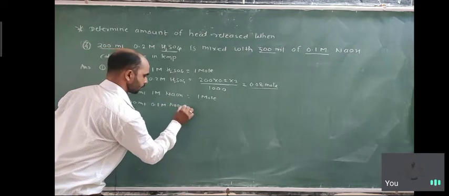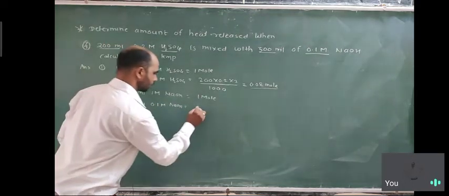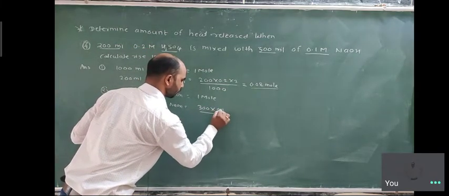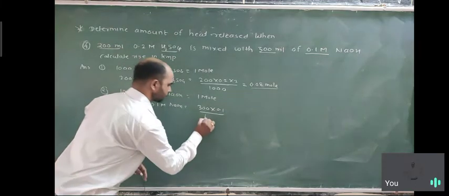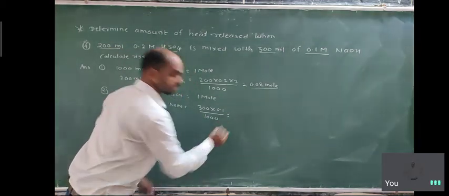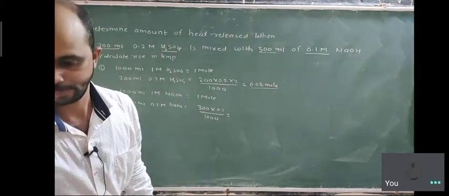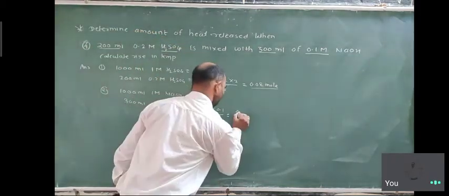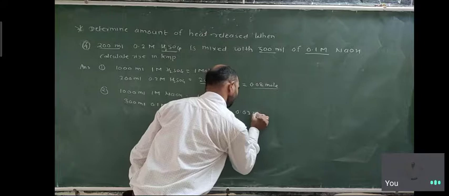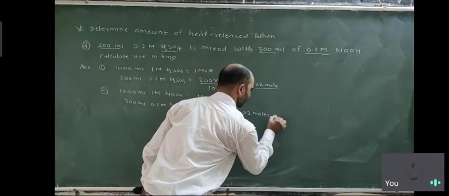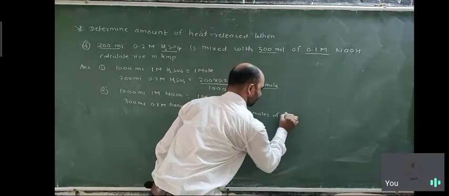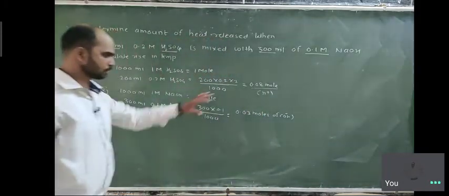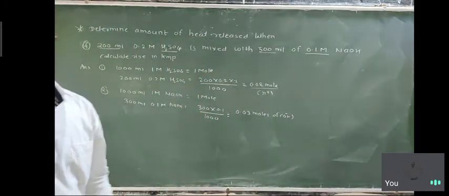So these are multiplied with each other, 300 into 0.1 upon 1000, so the answer is 0.03 moles. These are OH minus, because NaOH gives OH minus, and these are H plus. Okay, H plus and OH minus.